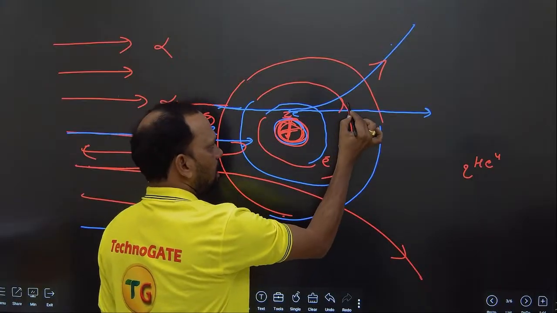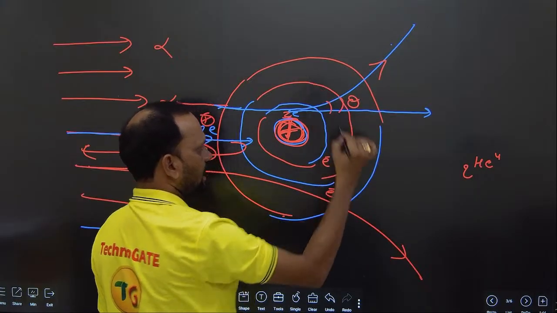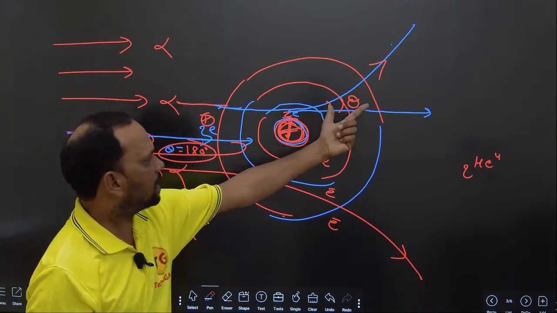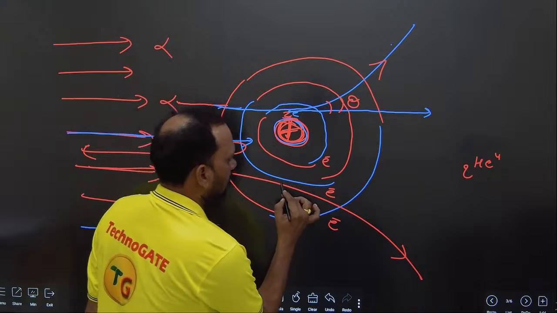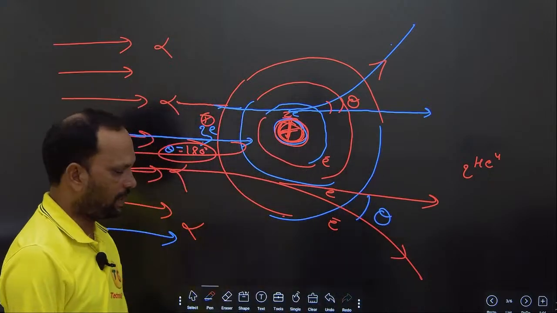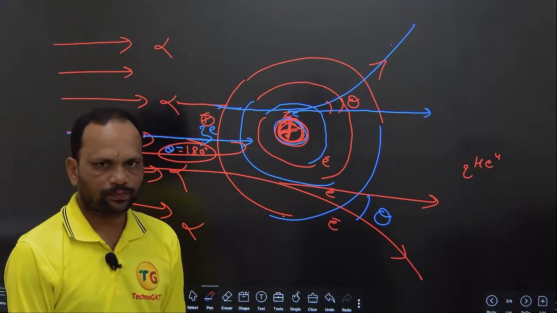So this is the scattering angle. Here the scattering angle is 180 degrees, and here it scatters with some angle.